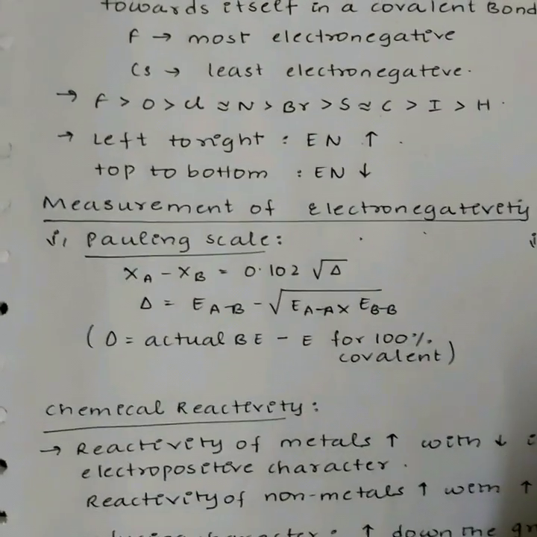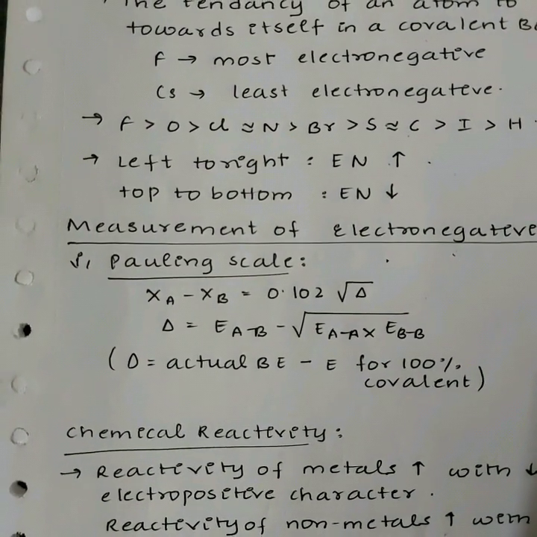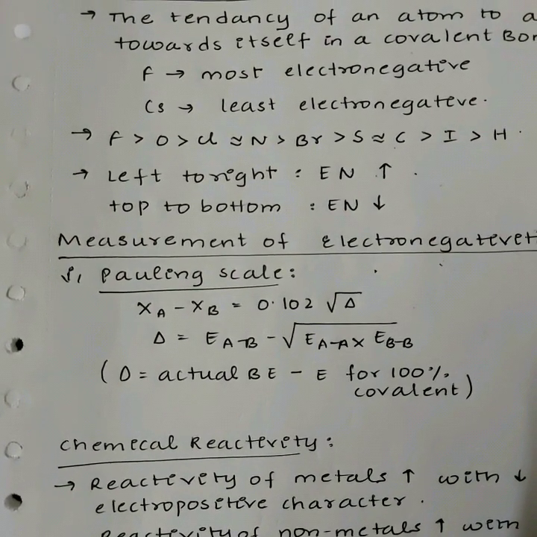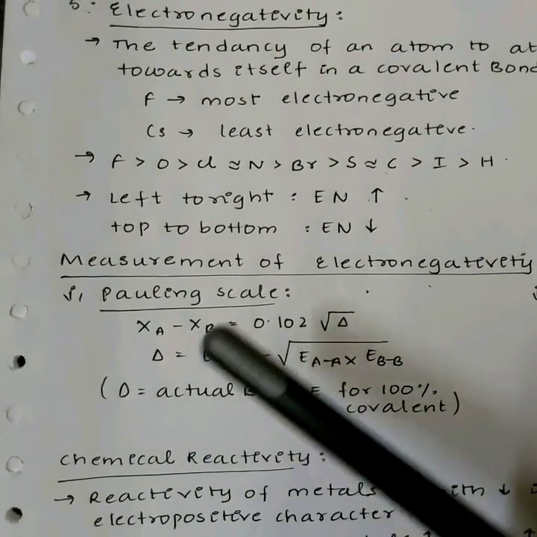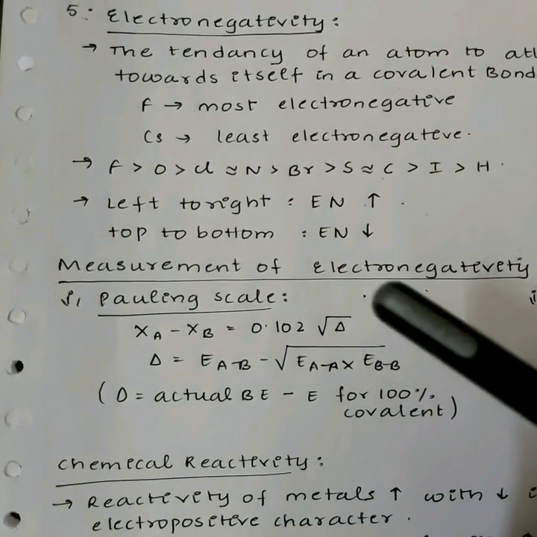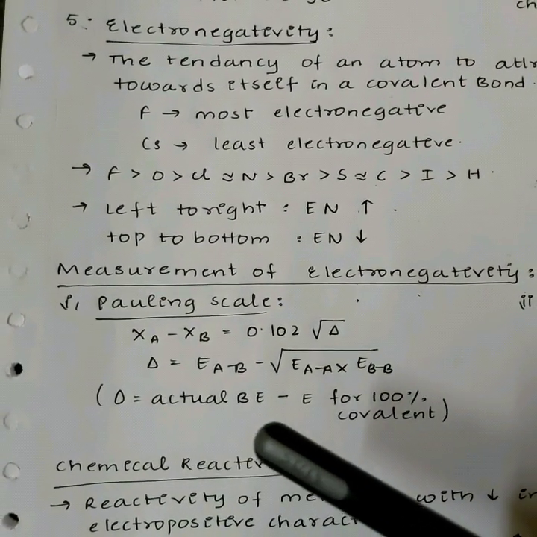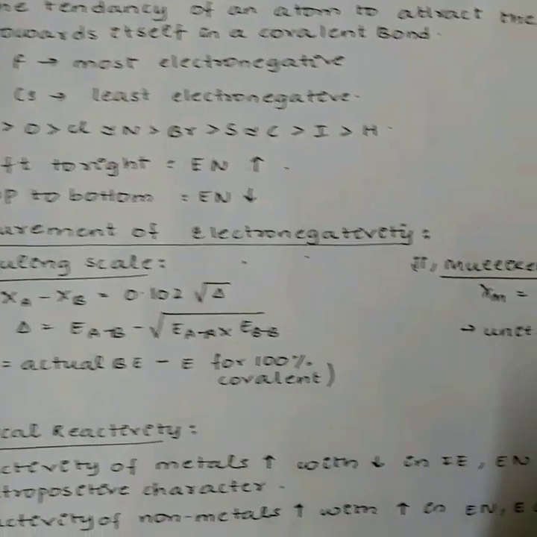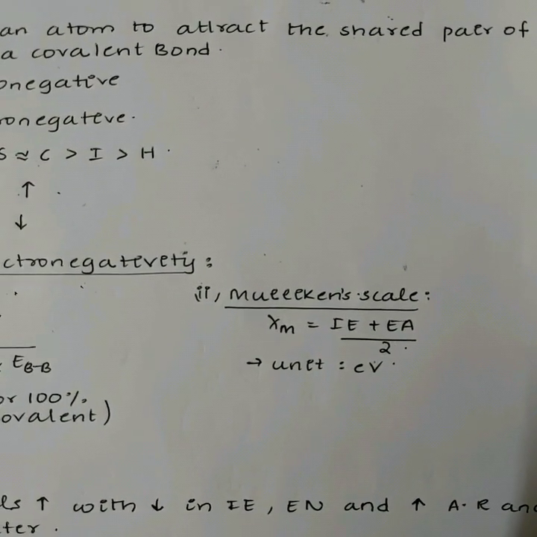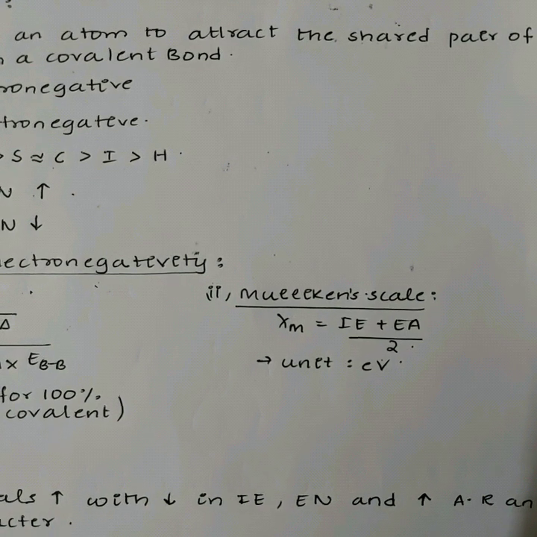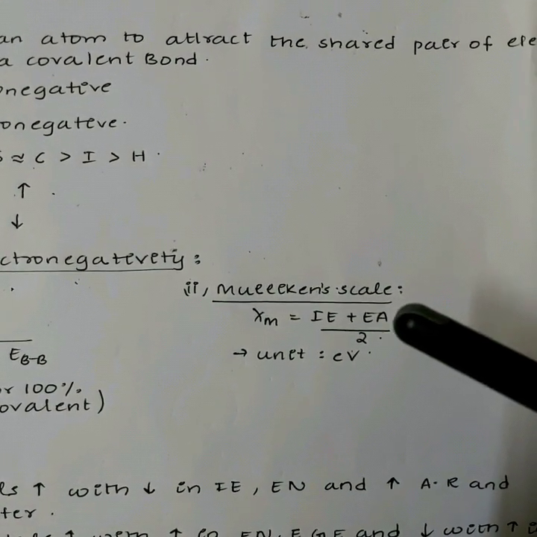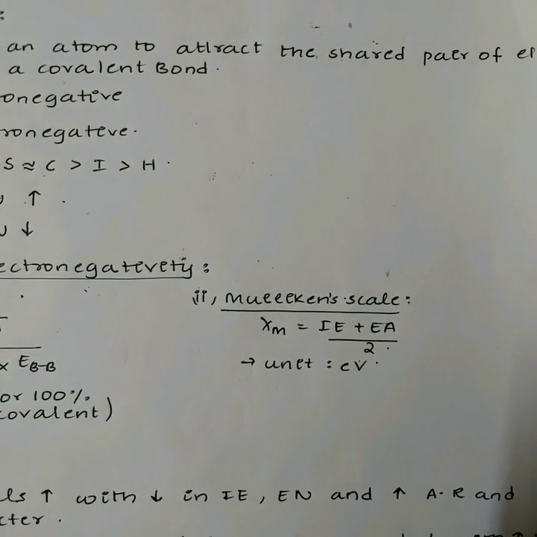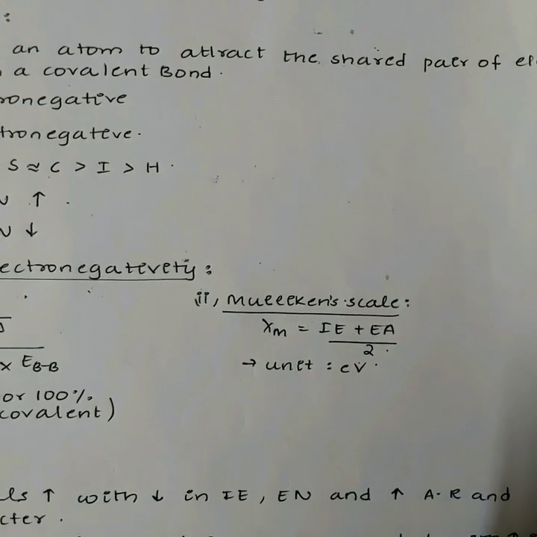Measurement of electronegativity. Some important scales to measure the electronegativity of elements are the Pauling scale. The difference in the electronegativities of two atoms, that is XA minus XB, is 0.102 into root delta, where delta is the actual bond energy minus the bond energy for a 100% covalent bond. Mulliken's scale. Representation of Mulliken's scale is (ionization energy plus electron affinity) by 2. It has units of electron volts. For noble gases, this value is taken as 0.